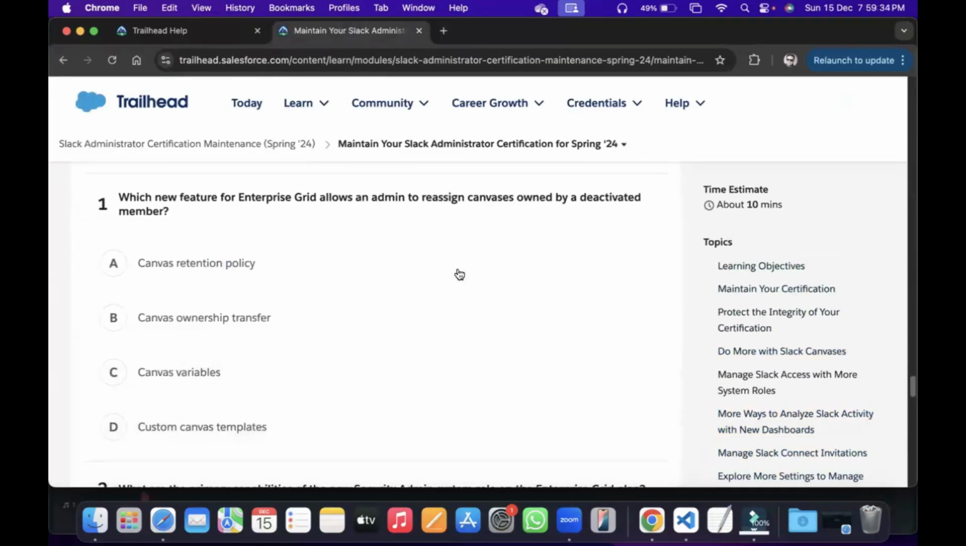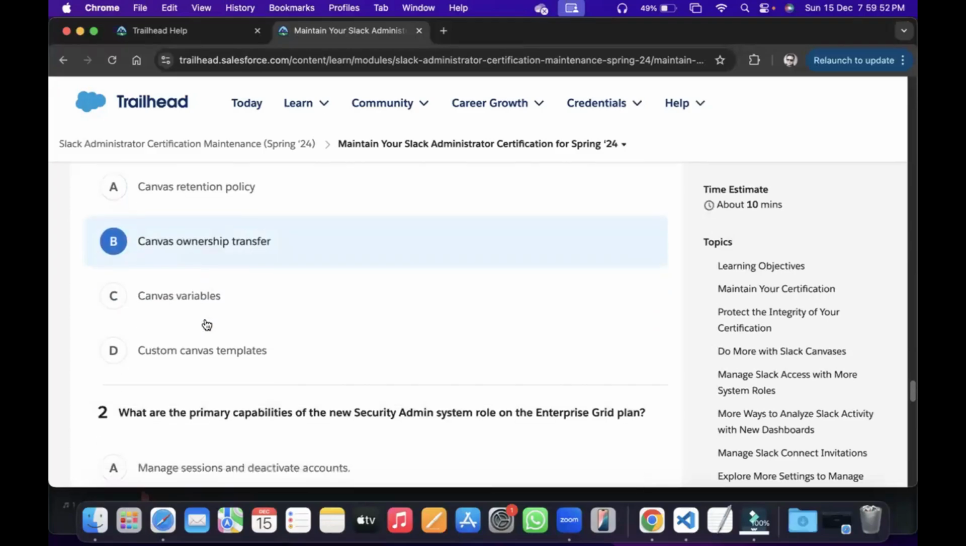Right, so which new feature for Enterprise Grid allows an admin to reassign canvases owned by the deactivated member? Right, so that is canvas ownership transfer.